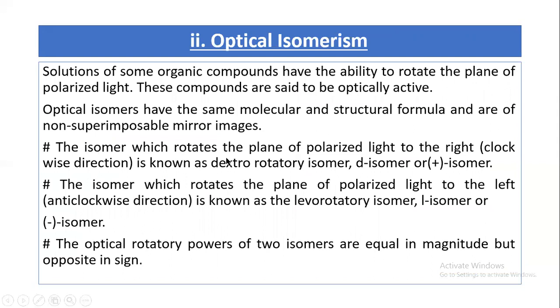The isomer which rotates the plane of polarized light to the right, that is in the clockwise direction, is known as dextrorotatory. Dextro means right, and we use the letter D or plus for the dextrorotatory isomer. The isomer which rotates the plane of polarized light to the left, or anti-clockwise, is known as the levorotatory isomer, or L isomer, or minus isomer. The optical rotatory powers of the two isomers are equal in magnitude but opposite in sign.